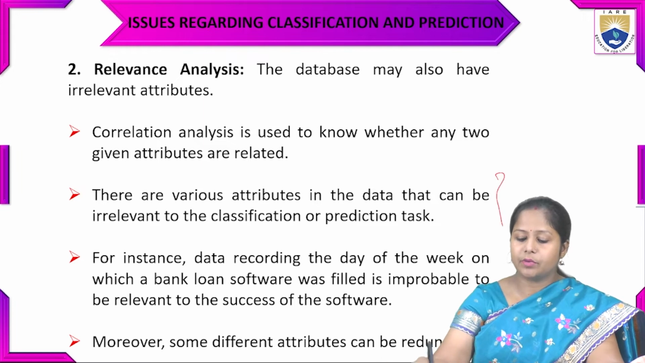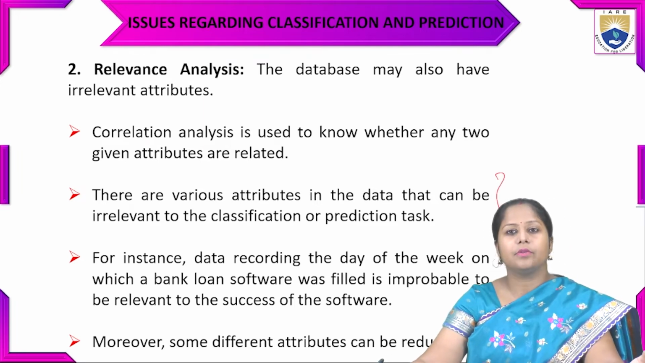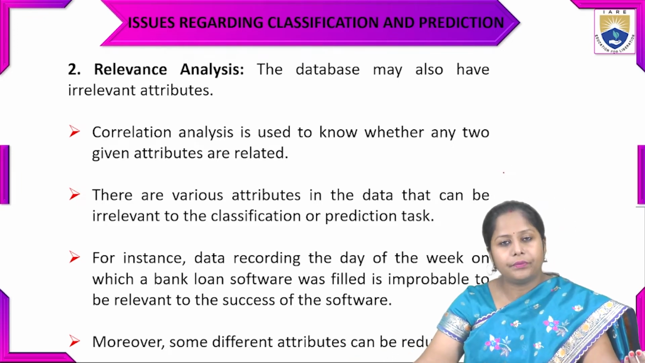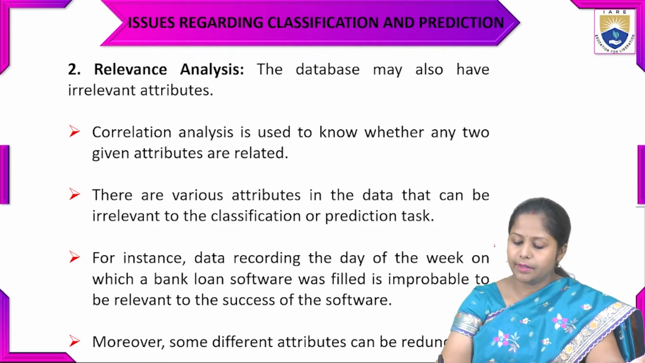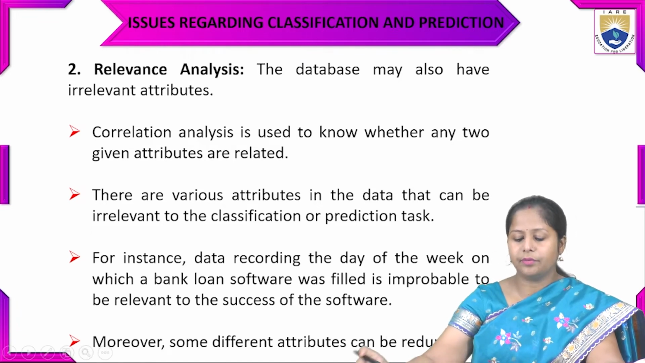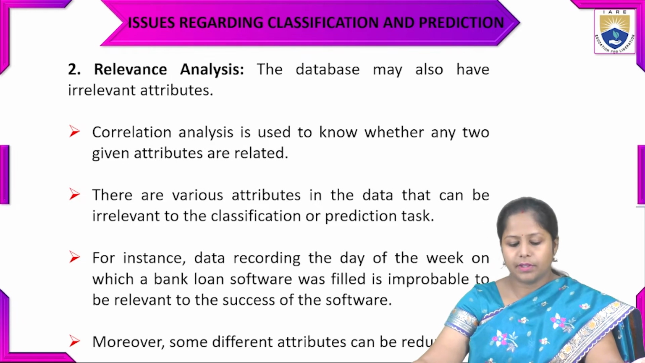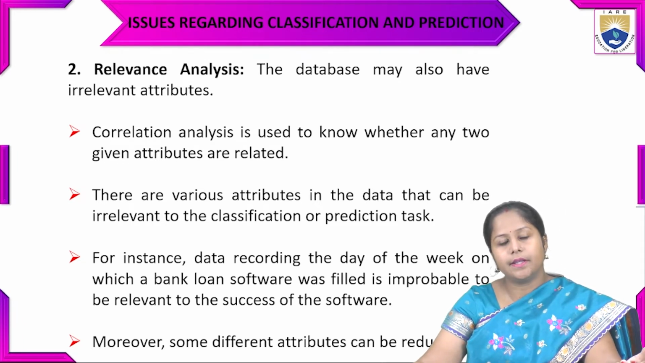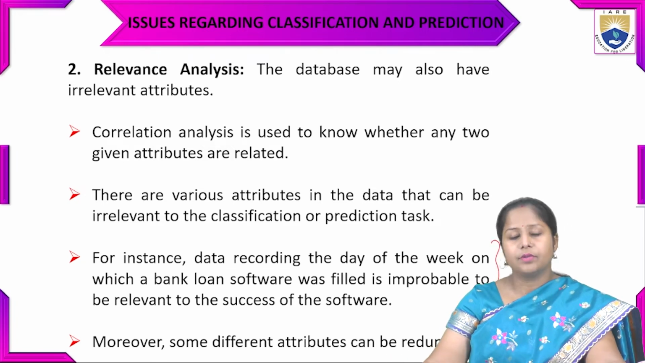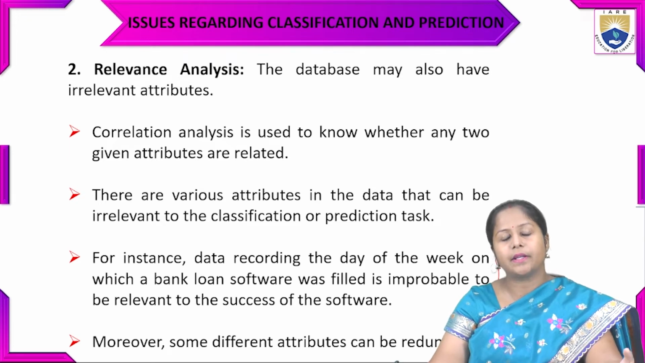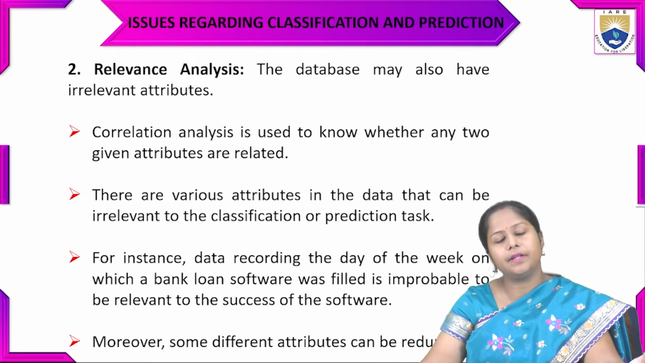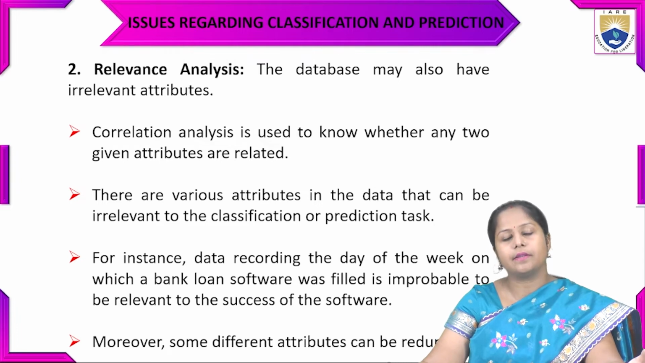There are various attributes in the data that can be irrelevant to the classification or prediction task. For example, if data records the day of the week on which a bank loan application was filled, it is improbable to be relevant to the success of the application. That cannot have any impact if the days of the week differ. Moreover, some of the different attributes can also be redundant.